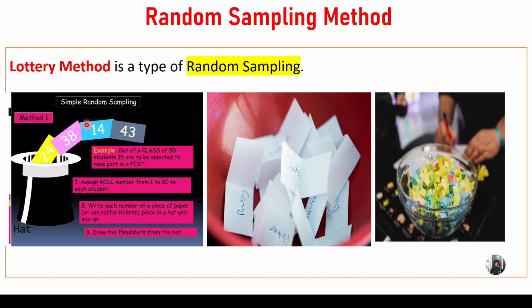So you need to write 15 numbers. We will write 50 roll numbers. So we will select, we will draw 15. So this is called random sampling. So you observe, we have written all the names or roll numbers on the paper. So we are going to randomly collect 15 out of 50. So this is called the random sampling method.